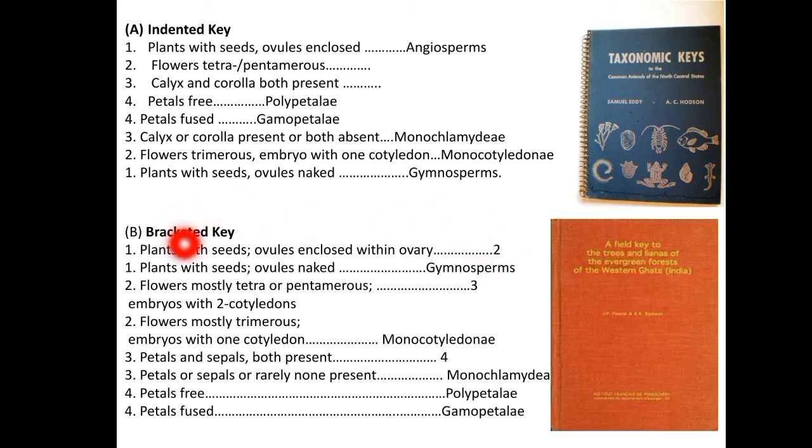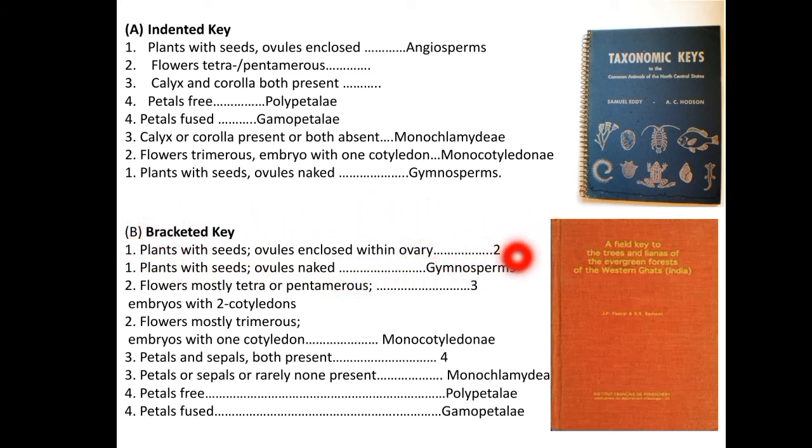So the first couplet to be read stands at the top of the key under the number 1, or under the number 2 or 3 or 4. Okay, so your character is standing here, that is, plants with seeds, ovules are enclosed within the ovary. So this is your main lead, and here it is represented as 2. So what does this 2 mean?